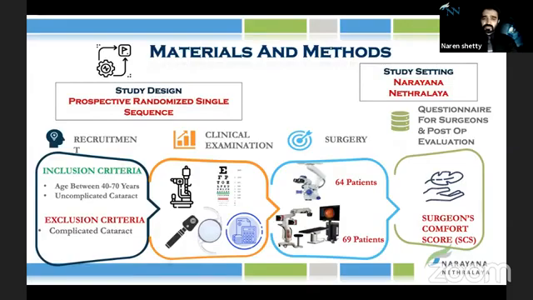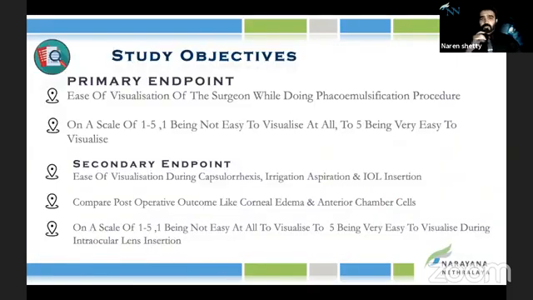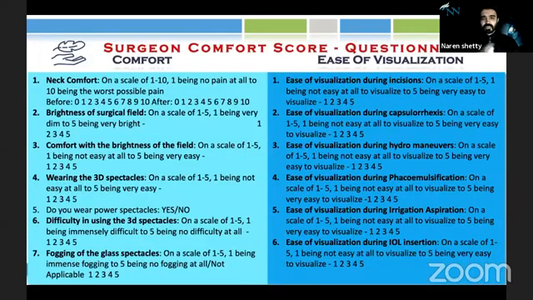We did clinical examinations, and the primary objective was to see with what ease the surgeons are able to visualize, and also how comfortable they are, and we scored them. The secondary endpoint was how easy it was to do the different steps of the surgery, and also to look at post-operative outcomes like corneal edema and anterior chamber cells. This is how the scaling was done.